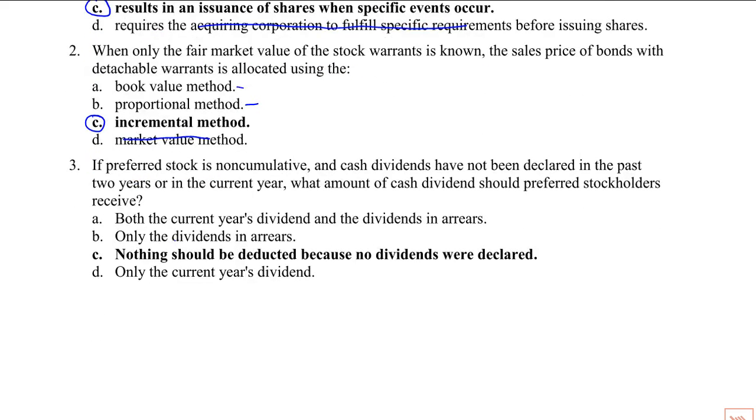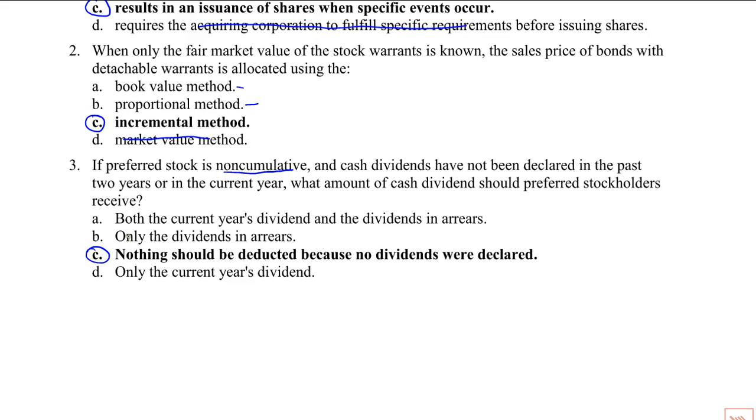Three, if preferred stock is non cumulative and cash dividends have not been declared in the past 2 years or in the current year, what amount of cash dividends should preferred stockholders receive? So it's non cumulative and nothing's declared, nothing.